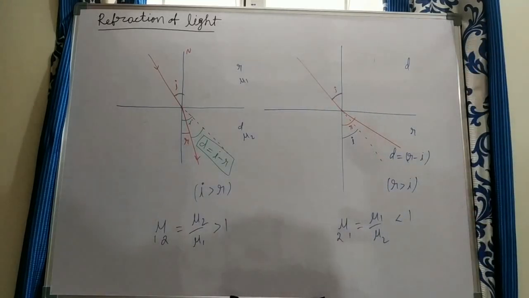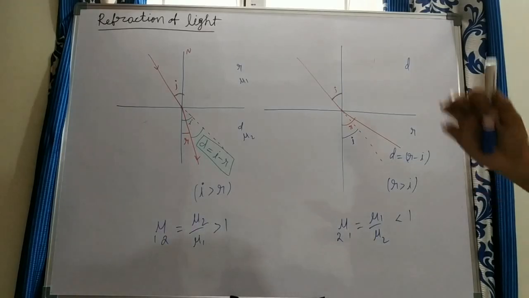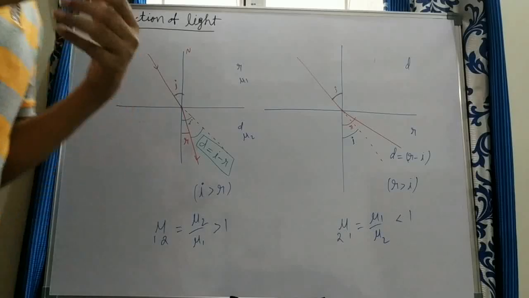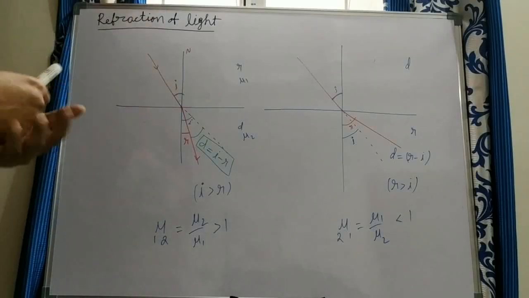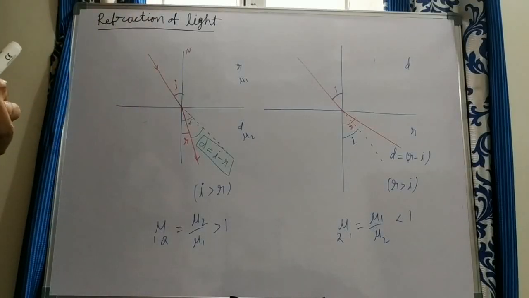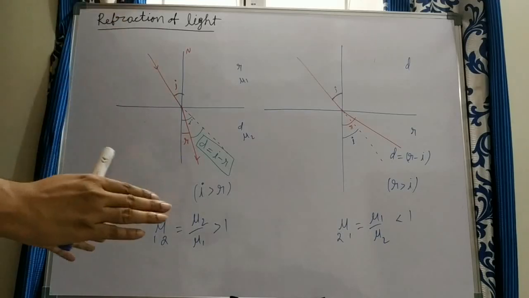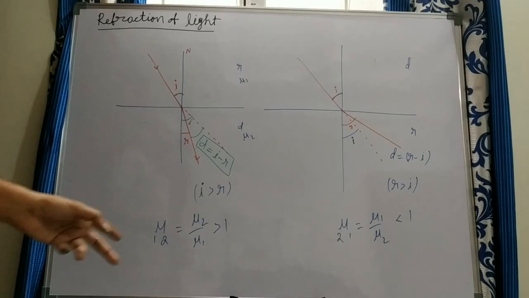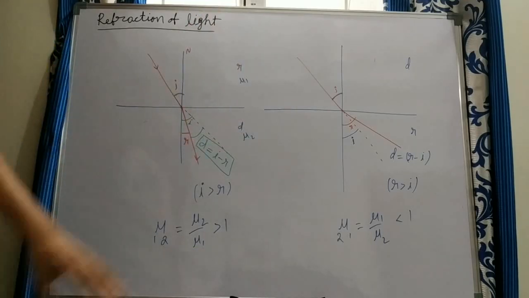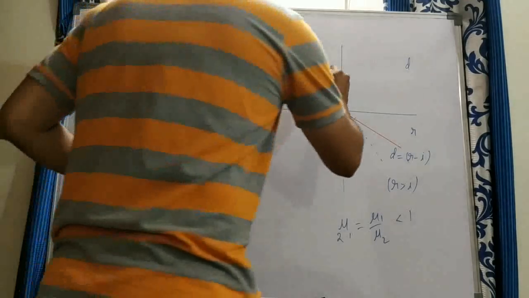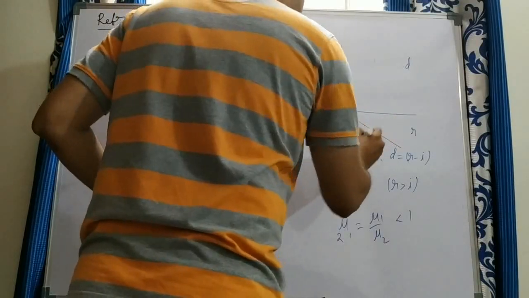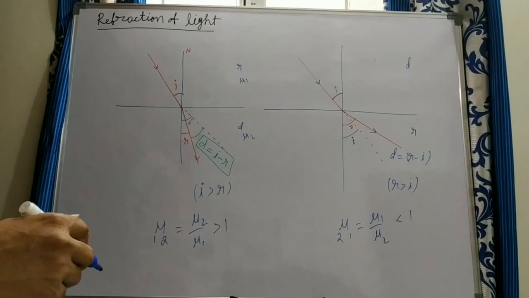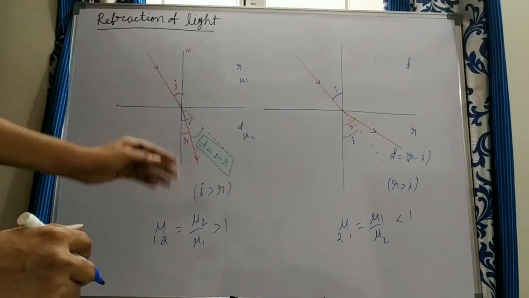Why? Because light travels with the highest speed in a vacuum only, and no other medium has a speed more than the speed of light in a vacuum. So the medium which has the least refractive index is vacuum only, that is 1. Less than 1 is not possible. But why are we getting less than 1 here? Here light travels from denser to rarer, that's why we have to take the reverse. It is a relative refractive index only. Yes, relative refractive index can be less than 1 or greater than 1.